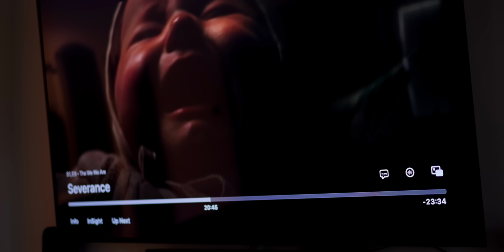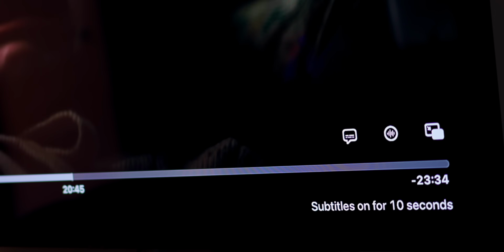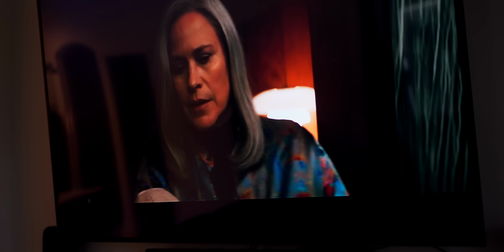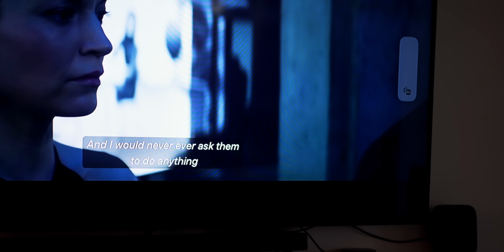Next up is probably my most used tvOS 18 feature, and this is called Smart Subtitles. What this does is it turns on subtitles automatically when you press mute and or when you rewind your TV show or your movie. So if I were playing this show right here and I just press mute, you can see that these subtitles come on right away. And then if I turn mute off, they go away. I don't have to press anything else.